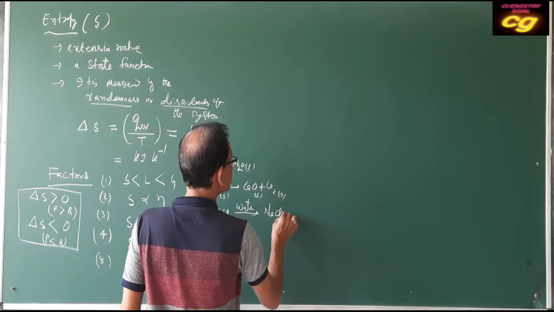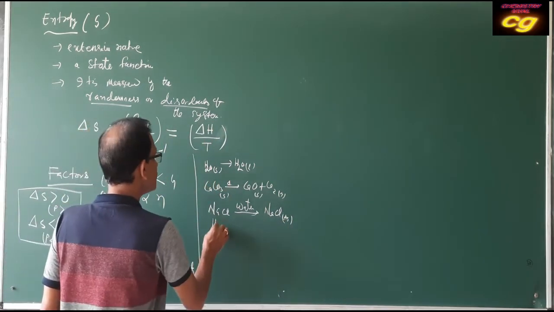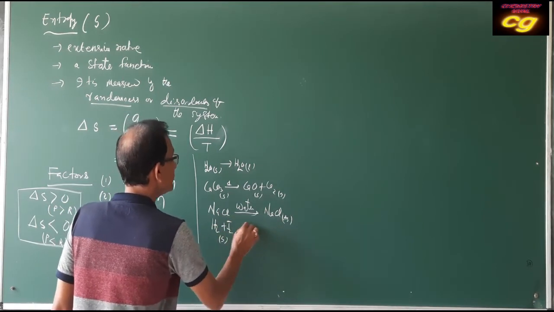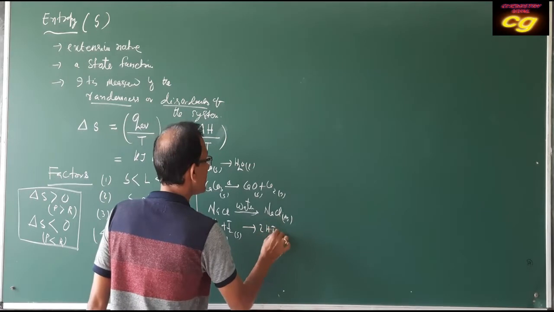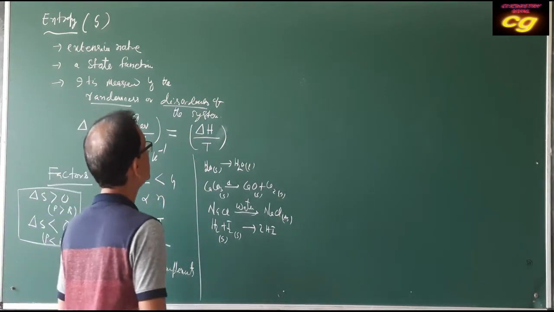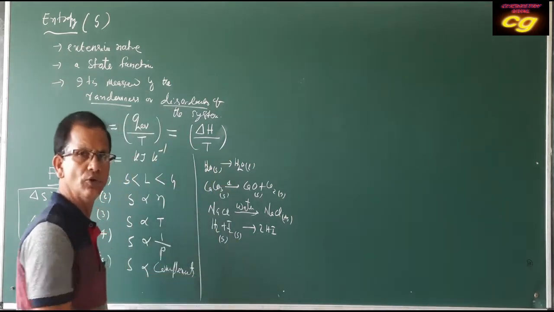And for example, H2 plus I2, both gases, convert to 2HI.